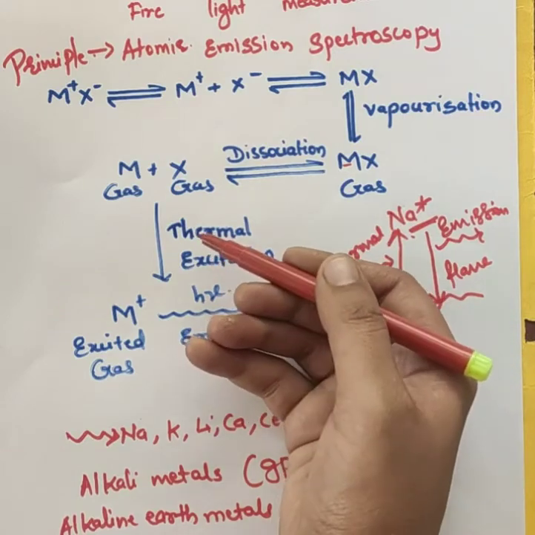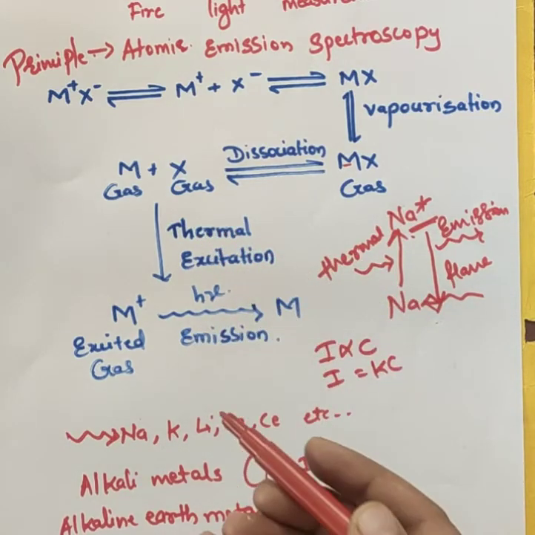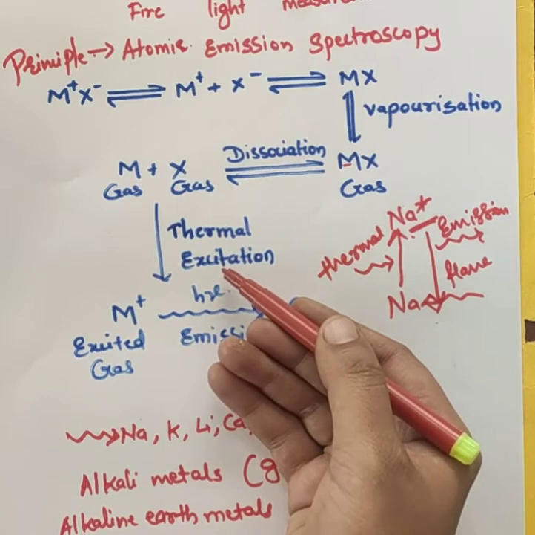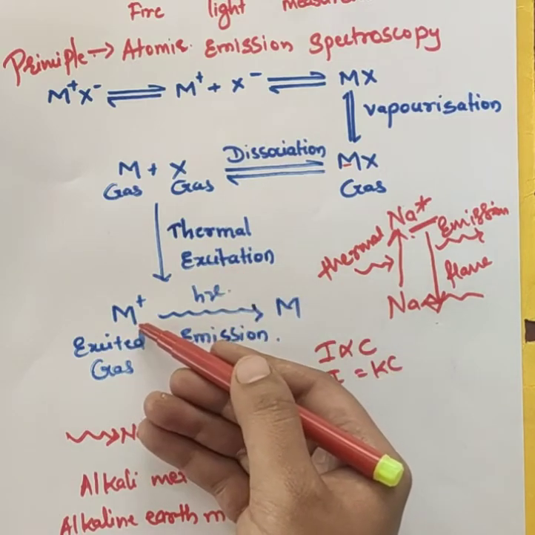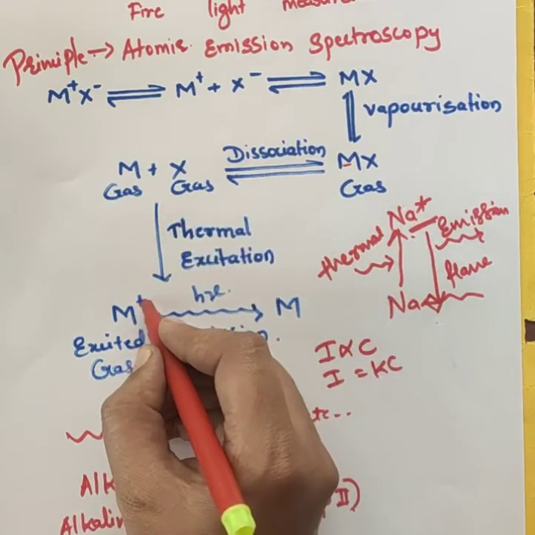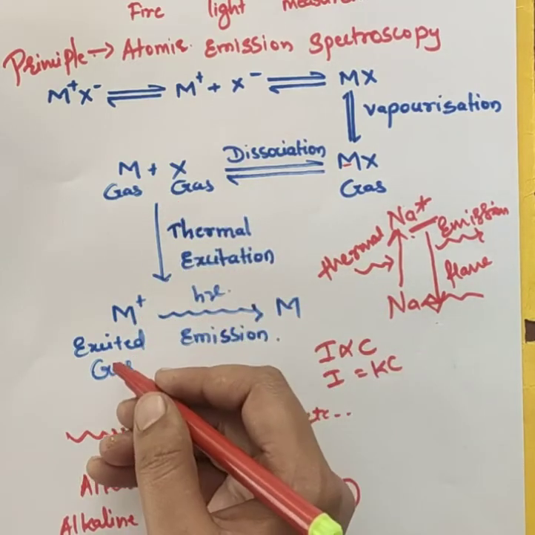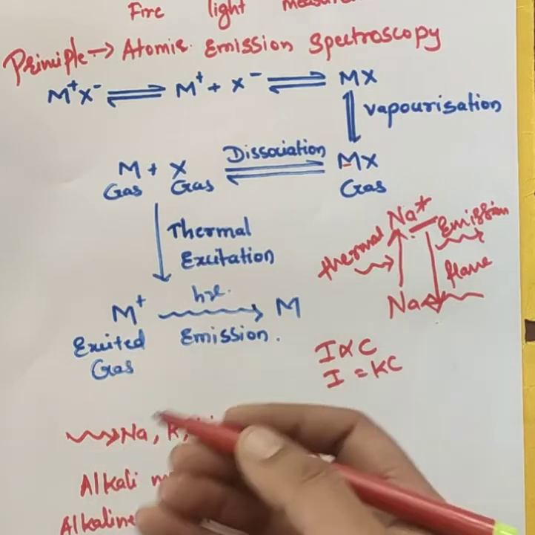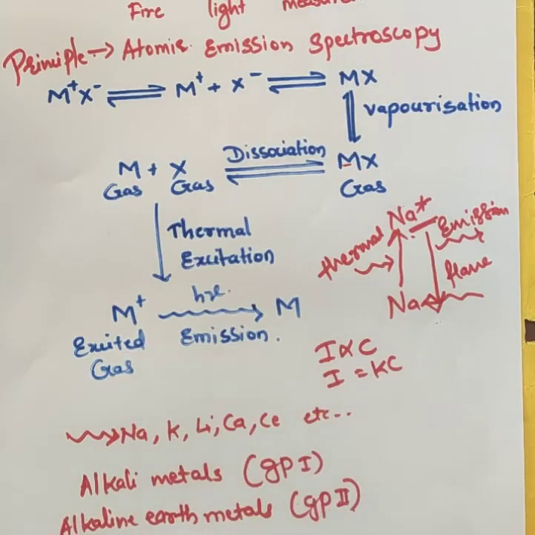Then due to the absorption of thermal energy, the excited atom, indicated by M plus, will be very unstable due to the higher energy.